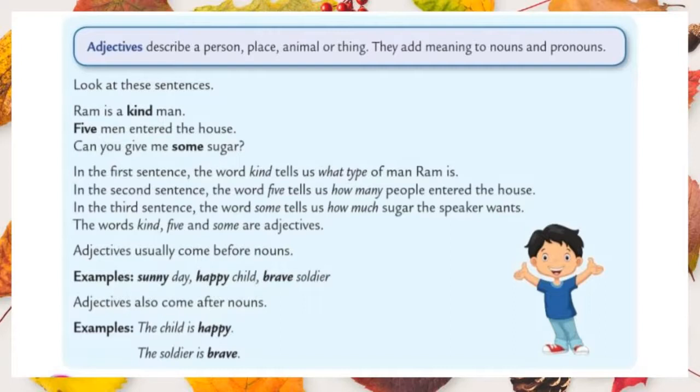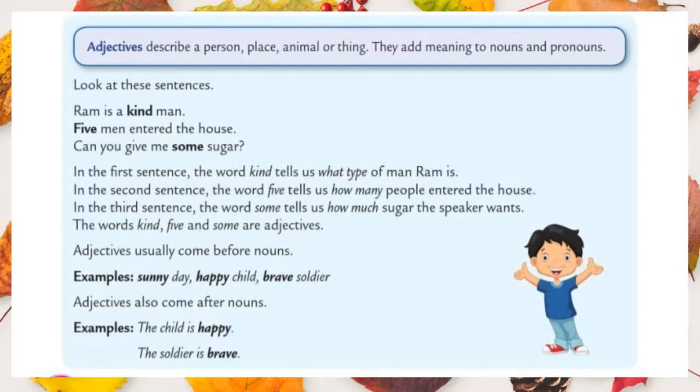And one more thing, it tells the quantity, quality, number and order of a noun, and words for numbers, shape, size, color are also adjectives. What do you mean by adjectives? Adjectives are used to describe a noun and pronoun. Okay students, let us see some examples.